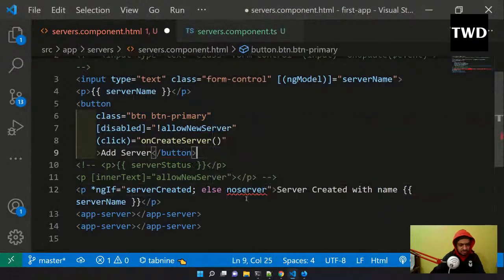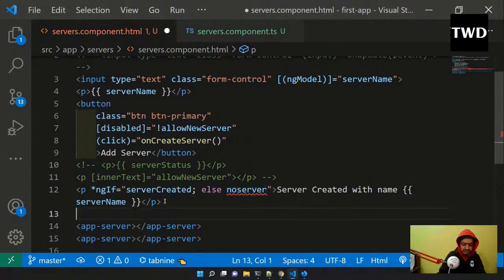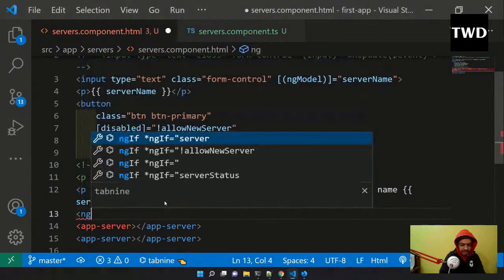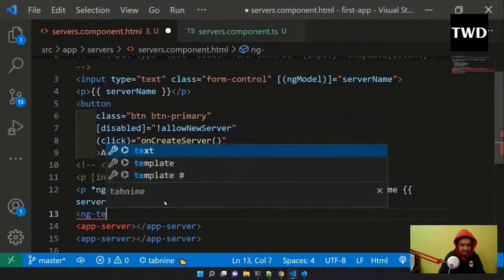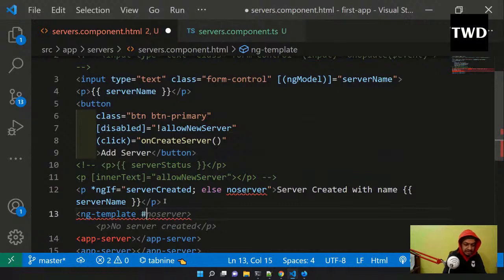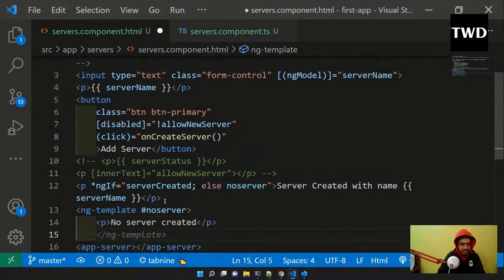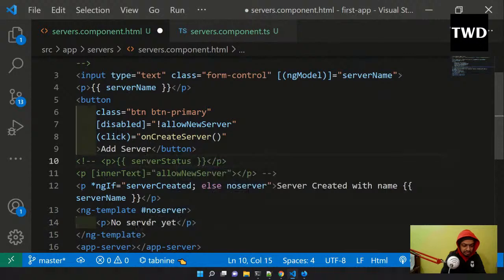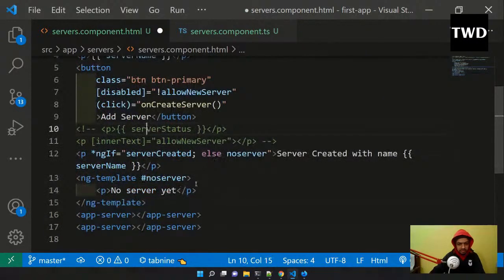So what is this else noServer? This is a variable I have to create. Else noServer I have done, and here I'll use something known as ng-template. I have to use ng-template, so that's why I was telling you this is a bit different. And with a hash I have to create noServer, and in the ng-template I write "no server yet". So see, I'm linking this from here.